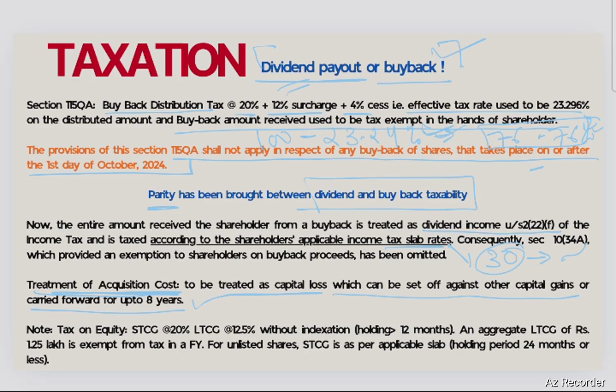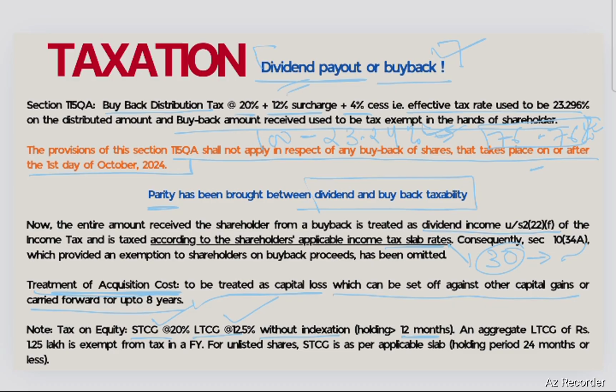Now, one point you need to note is short-term capital gain is 20%, long-term capital gain is 12.5%, that is without indexation, and the holding period is 12 months. It means if it is 12 months or less, then short-term capital gain will be levied. Other than that, long-term capital gain of 12.5% will be levied.